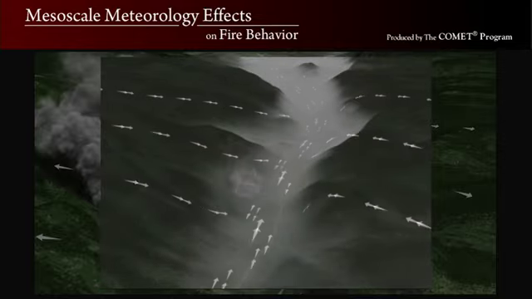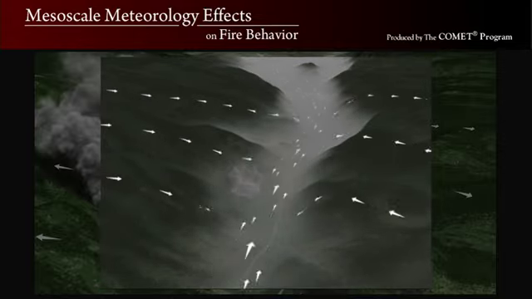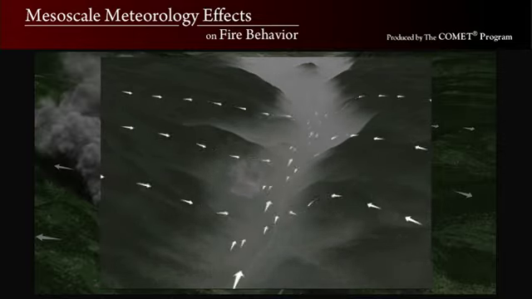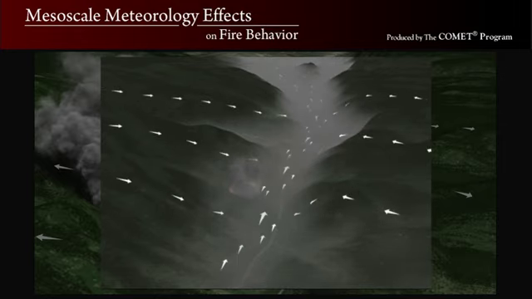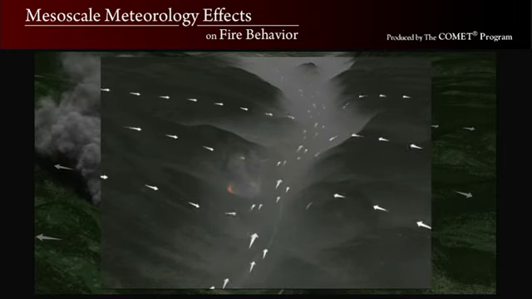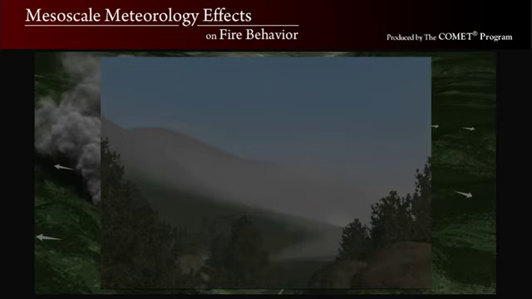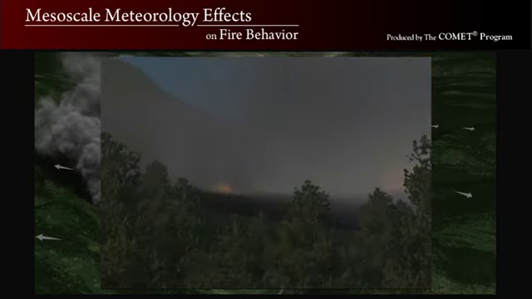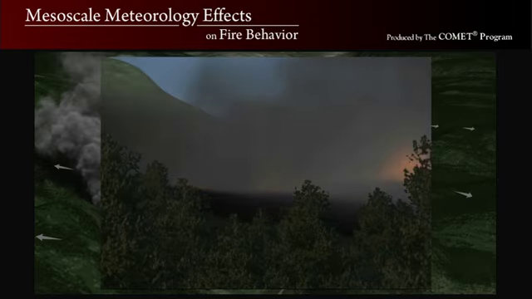In this example of a mountain valley location, a fire is burning near the base of the east-facing slope. The result of increased temperature and decreased humidity is increased fire activity. The smoke will lift as the inversion breaks, and the fire will be better ventilated, allowing it to grow.